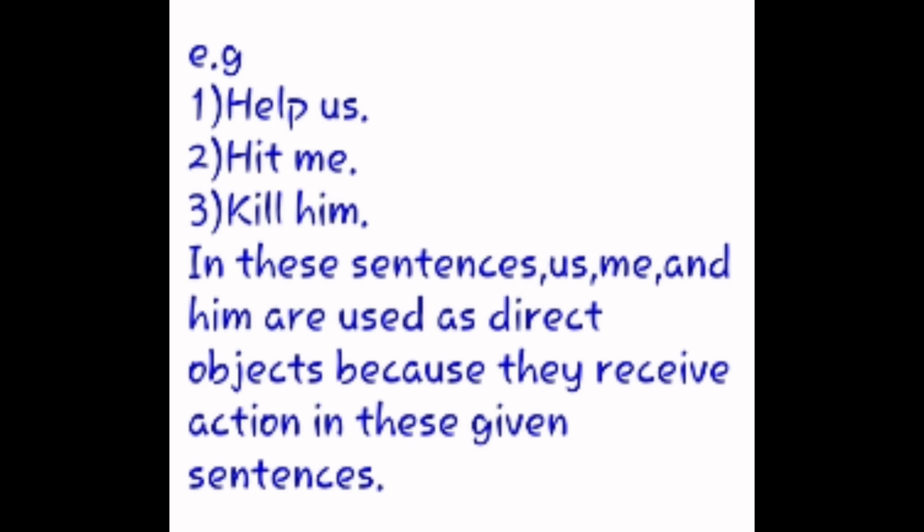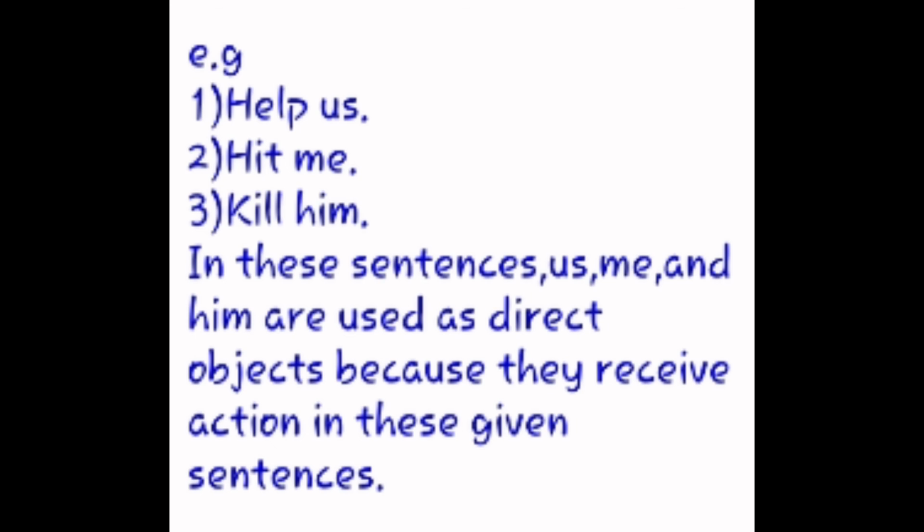Number one: help us. In this sentence, us is not an indirect object, it is a direct object. Number two: hit me. Me is the direct object, not the indirect object, because me receives the action. Number three: kill him.